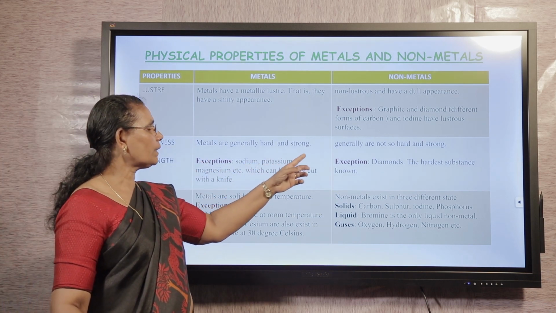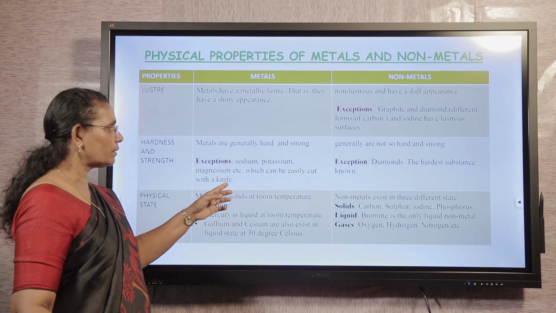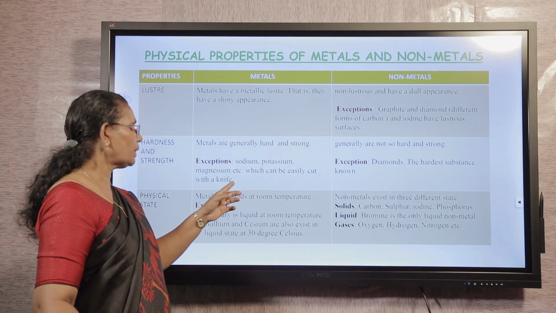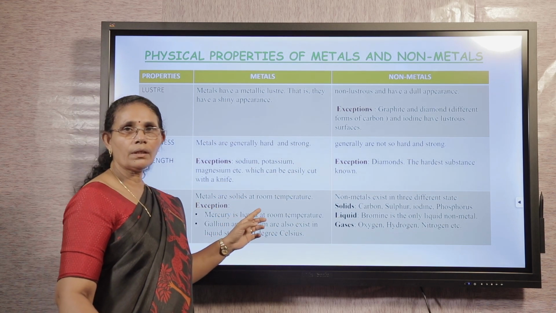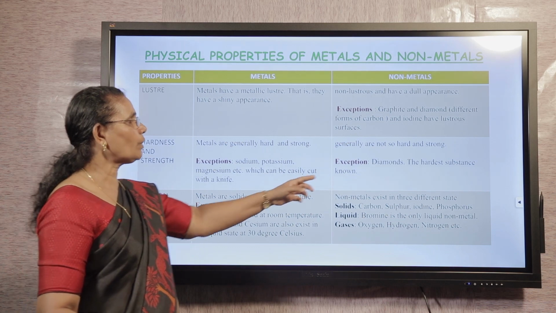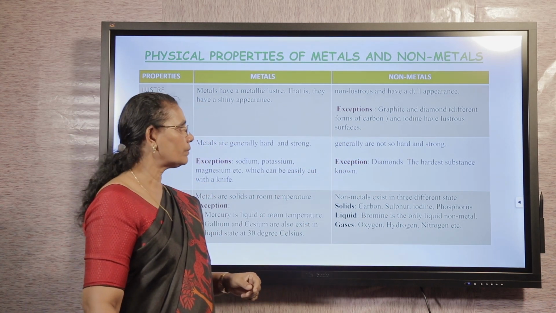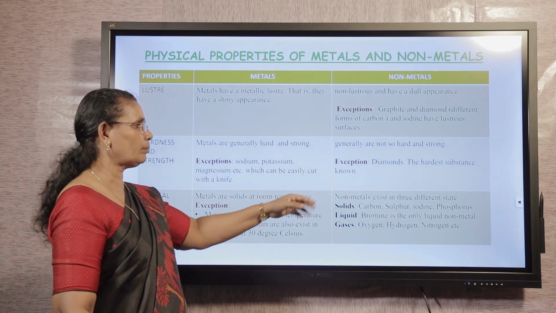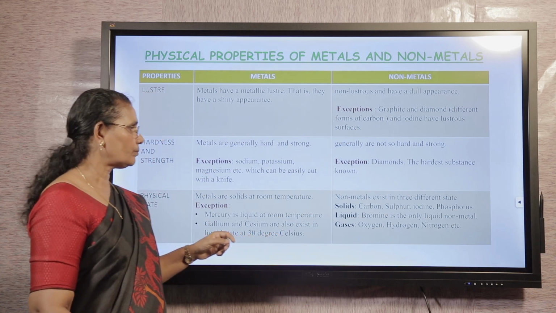Come to the second property, hardness and strength. Metals are generally hard and strong. Here also there is an exception. Sodium, potassium, magnesium, etc. are soft metals that can be cut with a knife. Come to the non-metals, they are not so hard and strong. Here also an exception, diamond, which is the hardest substance known.